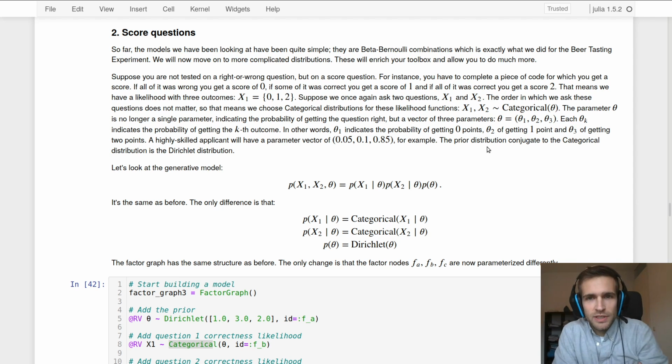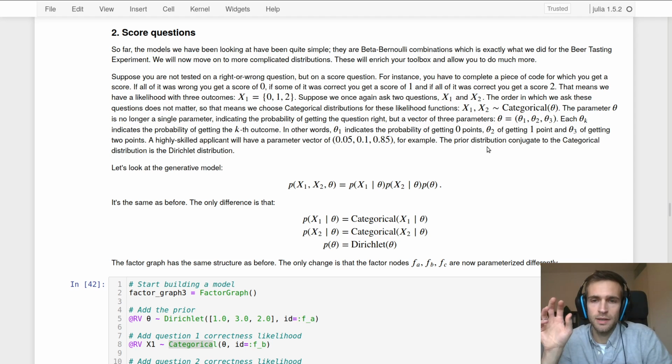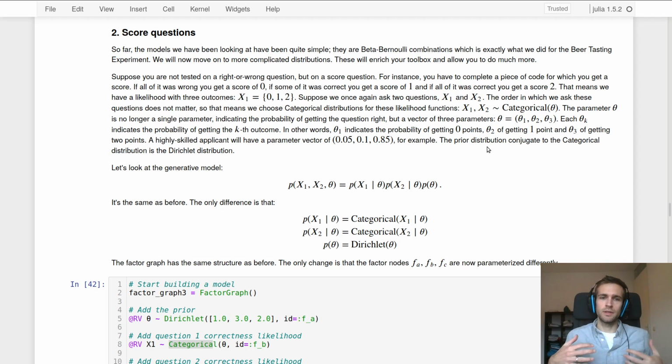Hi, welcome to the second part of the probabilistic programming session on message passing. In the previous part, we looked at a Bernoulli beta model corresponding to the situation where you're a company, you want to interview people that come by. You're going to ask them questions, they're going to get those questions right or wrong, and you have some prior expectation of their skill level.